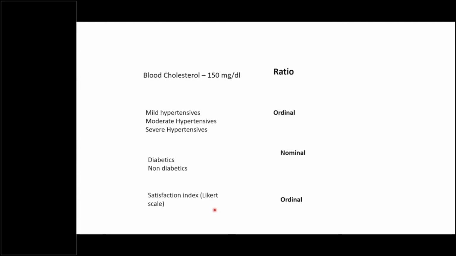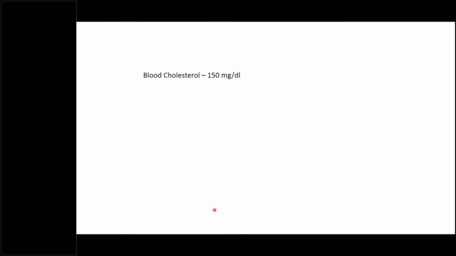One question is, age and weight are in which category? So age and weight. Now age has an absolute 0. A person who is not born has 0 age, right? Weight having no variable is 0 weight. So 10 kg weight is double the 5 kg weight. The difference between 1 and 2 kg weight is the same as between 2 and 3 kg weight. So all these data are ratio data, ratio scale of measurement.